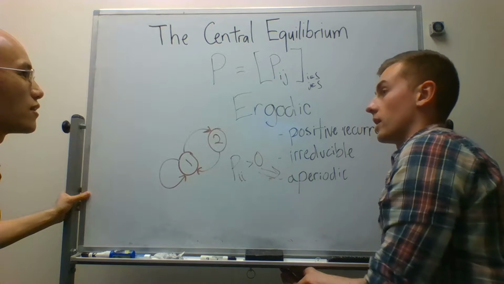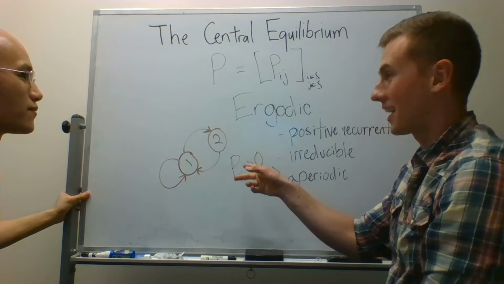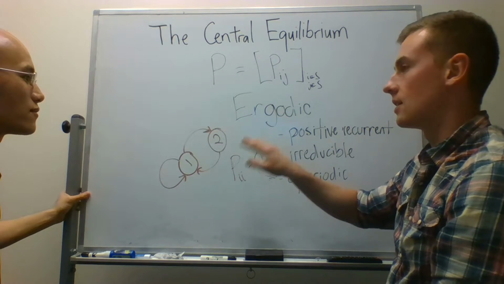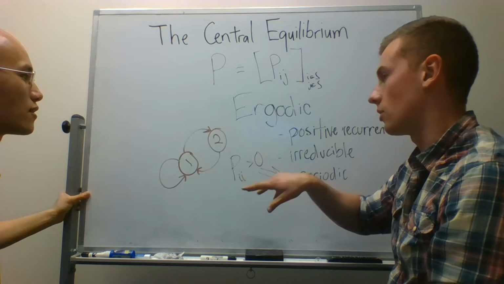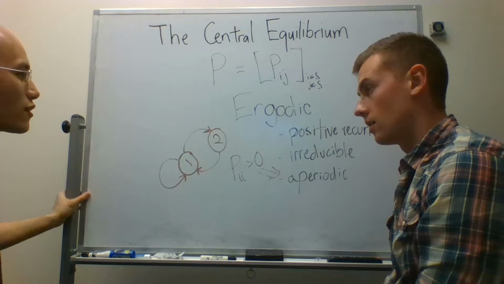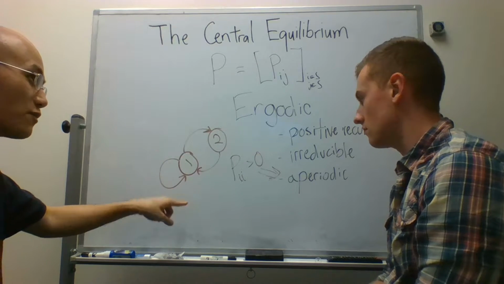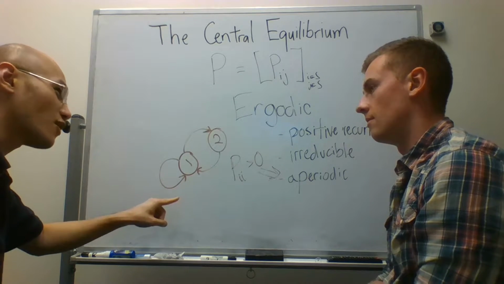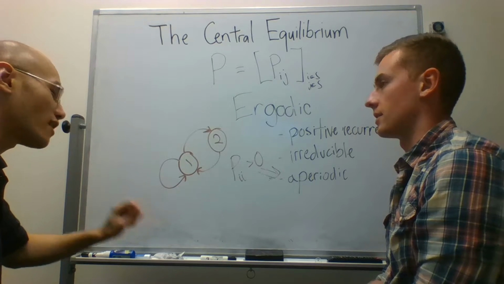That's the easiest way to check. Sometimes it's more complicated than that, but this is by far the easiest possible condition. And it's usually the case that there is some state that has this property. Now, this is a sufficient condition for aperiodicity, but it's not a necessary one. Is it a necessary condition? It's not necessary.